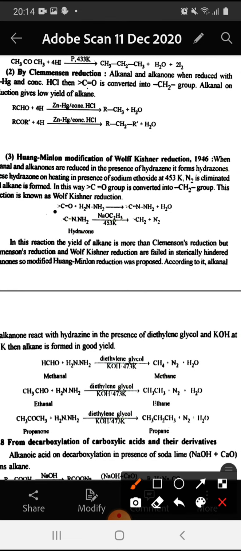So here we see the ketone is made to react with hydrazine and it forms an adduct, and this hydrazone is made to react with sodium ethoxide at 453 Kelvin and nitrogen is eliminated and alkane is formed.